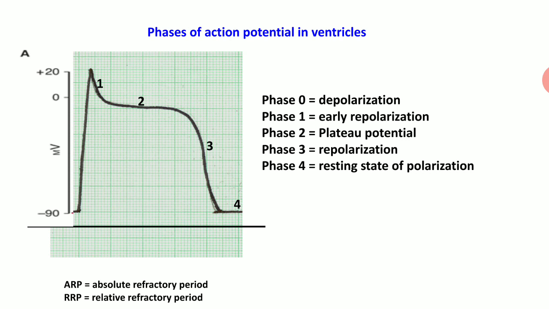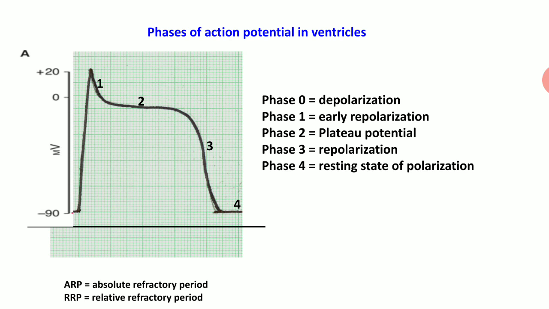As we know, the intracellular concentration of potassium is more than that of extracellular, so the gradient of potassium, which is a positive charge, will be outward, and for calcium, because the intracellular concentration is less than that of outside, the gradient of calcium will be from outside to inside. So there will be a tug of war like situation between the calcium current and the potassium current, and because of that phase 2 is the plateau potential.